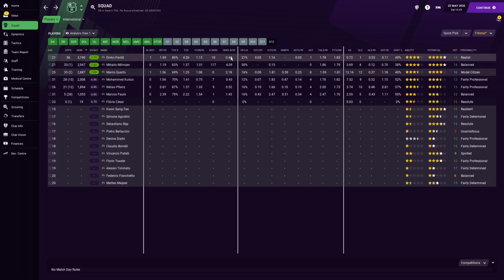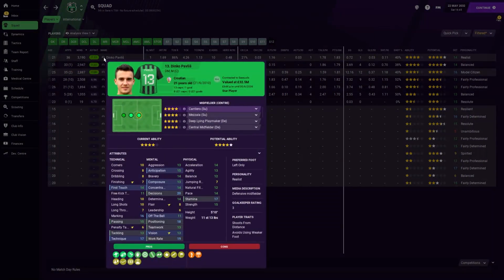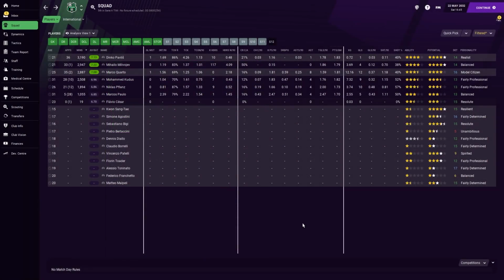He doesn't win a lot of headers. That's the one downside about Dinko Pavlich, is that he isn't excellent in the air, and it does cause him to get beaten there. That's the only thing about his game that I wish we had a little bit more of, but really, I can hardly complain. He's just solid as a rock. He's got a goal this year. That's what you'd expect from him. Not much more I can say because the only other player that's played there is Mila Voyev, and all of his stats will be completely skewed by him being a centre-back.